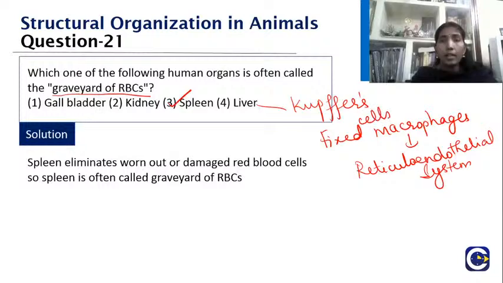Everywhere we have these fixed cells of the reticulo endothelial system. In the spleen, such cells are like filtering, a screening process. Once they come to see those worn out or damaged red blood cells, they are phagocytized. So the spleen is called the graveyard of RBC. Excellent, students, you have given the right answer.